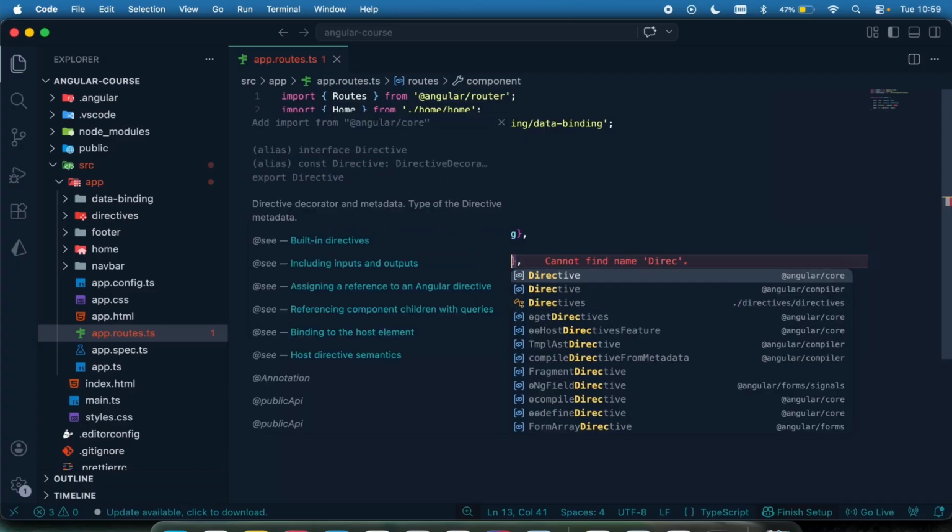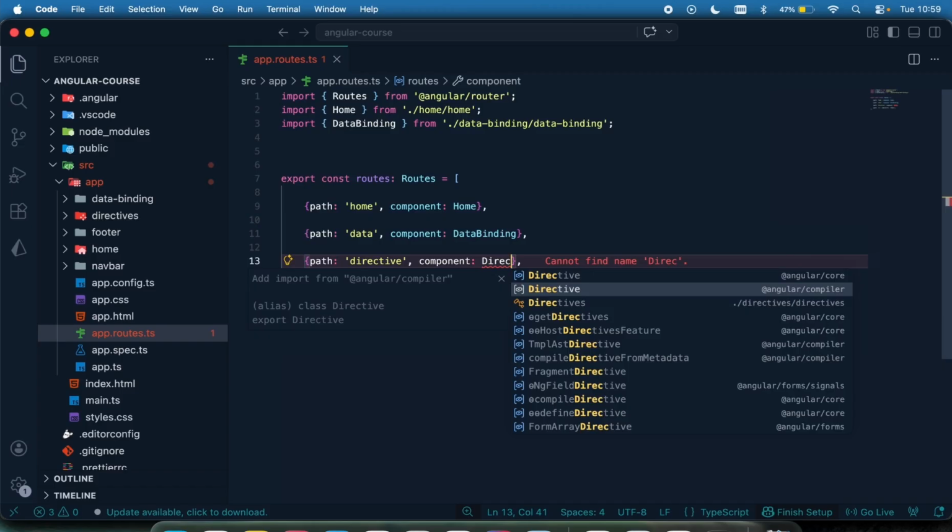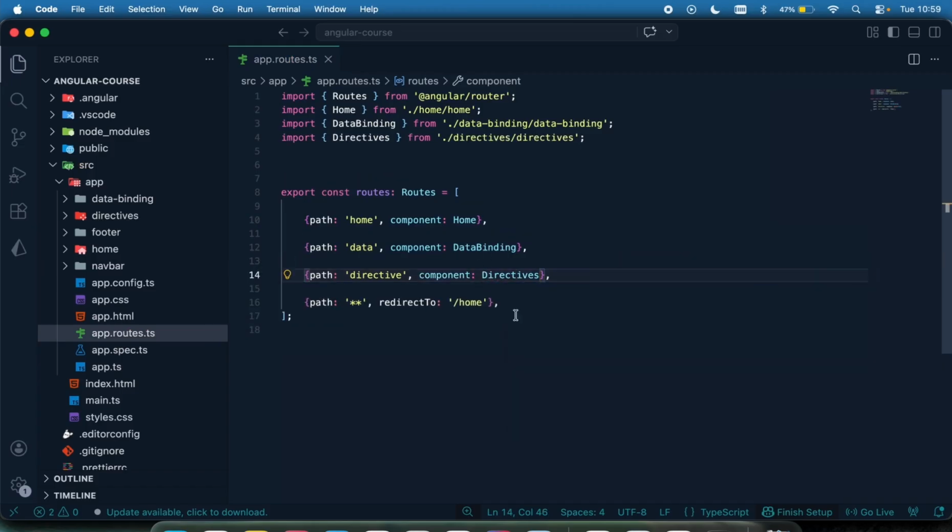You can see if I say directive, there are different directives. This one is from the core, this one is from the compiler, and this one is from the component. So just be sure that you are importing from the component you created, because directive is a specific keyword in Angular and it can mean a lot of things. So I just had to use that as a component so I can explain some basic stuff. Okay, so that is it.